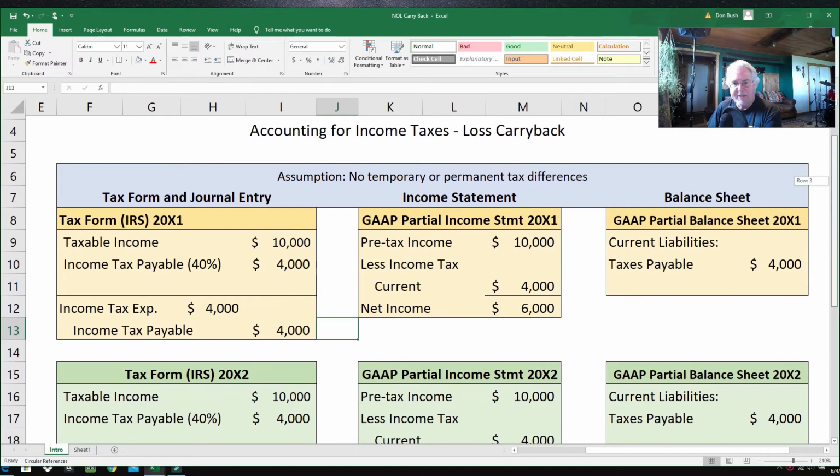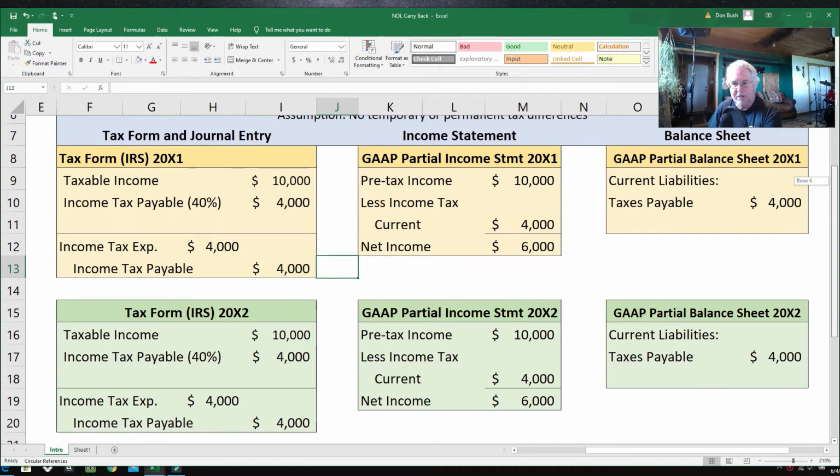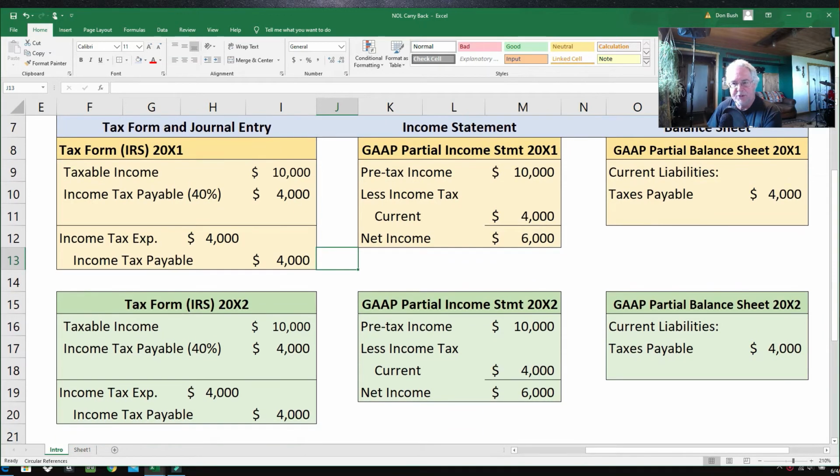So coming down to year 2. Now year 2 is identical to year 1, and you'll see why here. I'm just trying to keep it very, very simple so you can see the points. So here we go again real quick. Taxable income off the tax form $10,000. Income tax payable at the 40% tax rate, $4,000. This is all according to the tax form. Income tax expense $4,000, income tax payable $4,000. There's your journal entry.